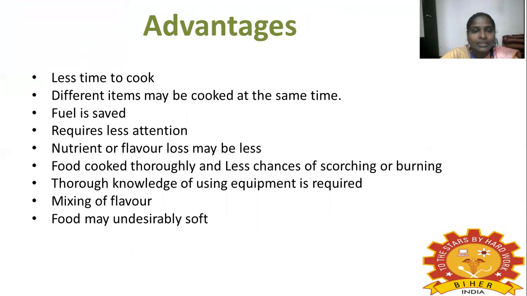If 10% of the volume is air, it will almost double the cooking time. The advantage of this method is less time to cook, and different items may be cooked at the same time. For example, you can keep the rice, and above that, in a separate vessel, you can keep some spices, cereals or vegetables, just above the rice. So you can cook different items, and fuel is saved because it takes less time. It also requires less attention.